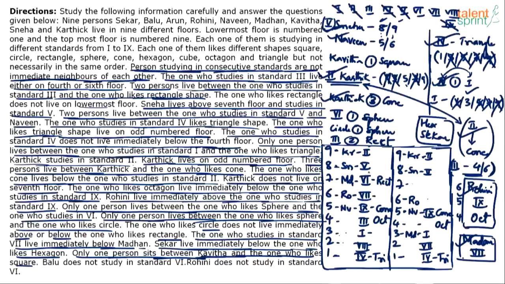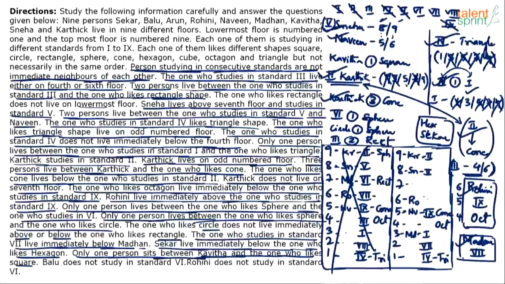Now try to fill the gaps. Sixth standard and sphere, this may be wrong also, but we will proceed. Sixth standard and sphere will have a gap of 1. So sixth standard sphere cannot come here, sphere has to come here. Okay, this is done. Then sphere and circle should have a gap of 1. See, sphere and circle cannot have a gap of 1 here because this is blocked by Madhan rectangle. So this is wrong. Always this left hand side comes out to be wrong. Okay, now come back to this side.